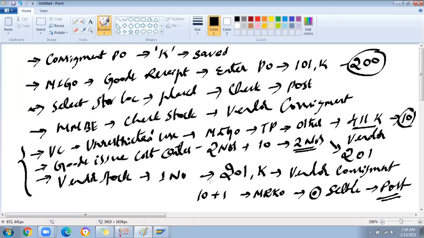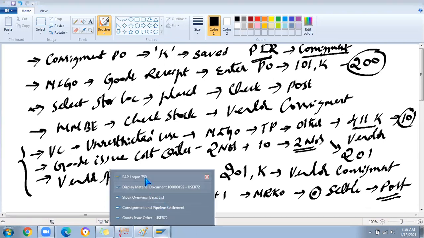So the info record is mandatory for this consignment PO. Yes, the info record is mandatory. The value will be fetched from the PR itself only. Without a PR, for that also you have to create a consignment PR. So you guys create a consignment PR instead of a standard one, to get the price. For example, I will show you the document. Log in again.